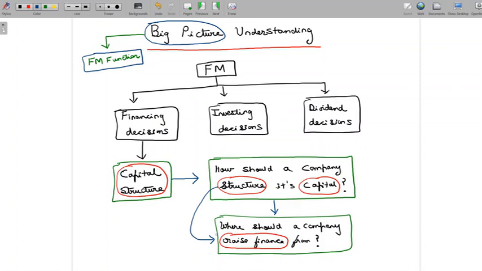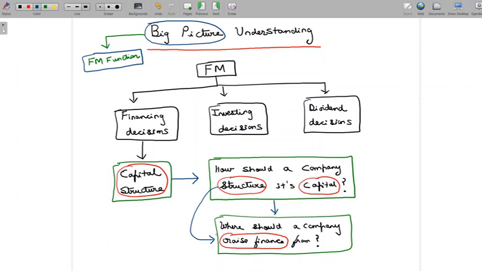As much as cost is an important thing, just looking at cost would probably also not ensure that I take the right decision. For instance, generally we can expect debt to be a less costly source of capital than equity, primarily because the investor in debt is taking less risk in investing its money, whereas the investor in equity is taking more risk. So the debt investor accepts a lesser return because risk taken is lesser, but the equity investor asks for a higher return because the risk taken is higher.